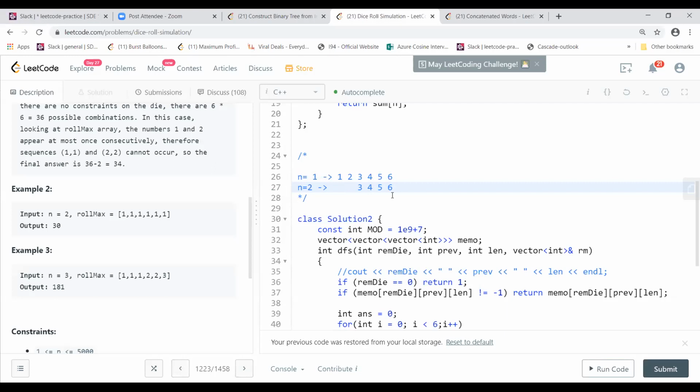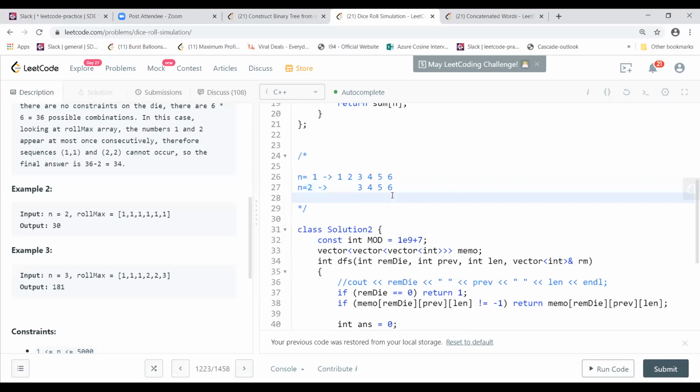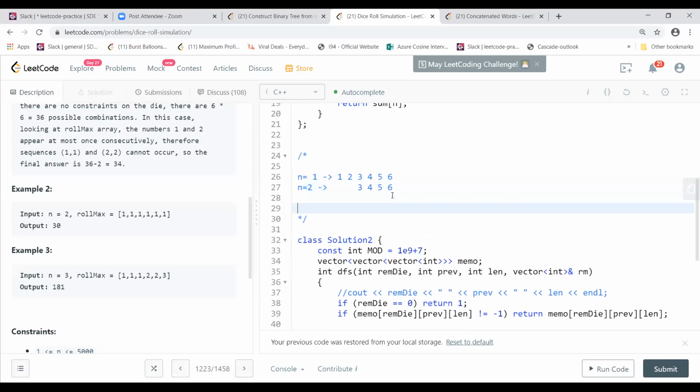From here 24 combinations will be possible, right? 1, 2, 3, 4, 5, 6 into 4. If you want to do the combinations, we'll start with 1 and 3: 1 3, 1 4, 1 5, and 1 6. Again with 2, these will be 4 combinations: 1, 2, 3, 4. 4 combinations.